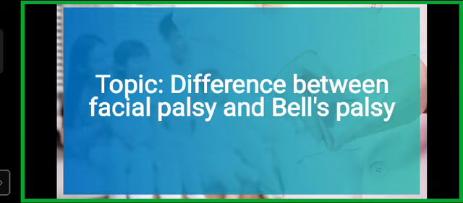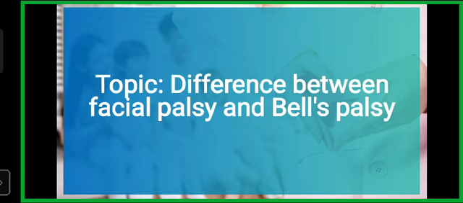Today we are going to discuss the difference between facial palsy and Bell's palsy. Both palsies occur due to pathophysiology of the facial nerve. Firstly, we will discuss the physiology of the facial nerve. It provides motor innervation of facial muscles that are responsible for facial expressions, parasympathetic innervation of the oral cavity and the lacrimal gland, and sensory innervation of the anterior two-thirds of the tongue.